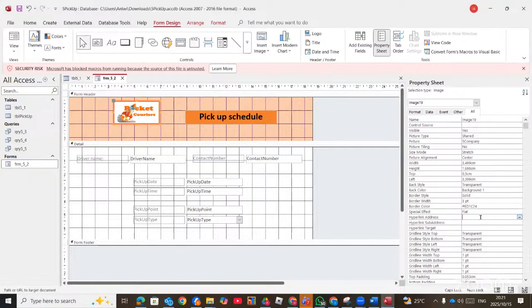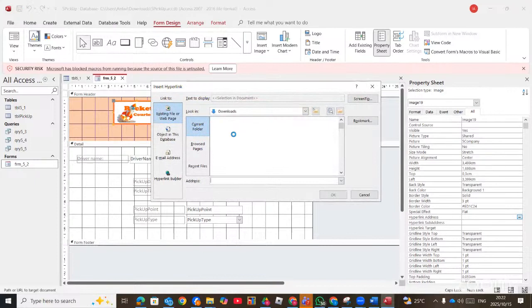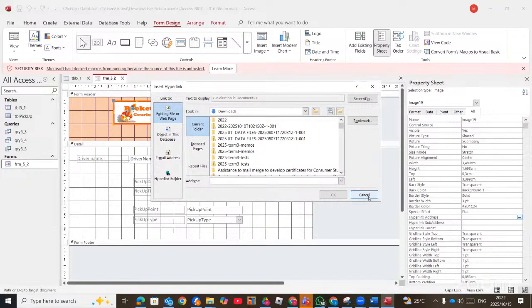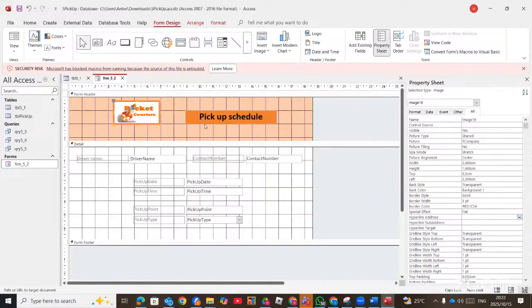They can also ask you to hyperlink this one. Let's say this one I'm linking to Serenity Education. I click on the hyperlink address. You will see the 3 dots. Then you type the one that you are linking to, whether to the website or anything that you want to click or hyperlink to. So watch out for this.